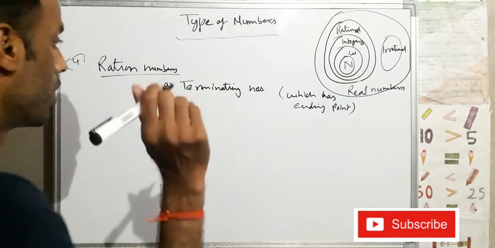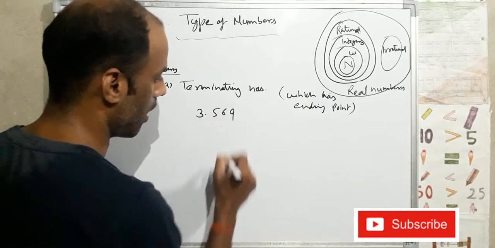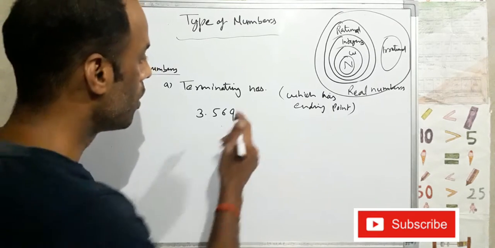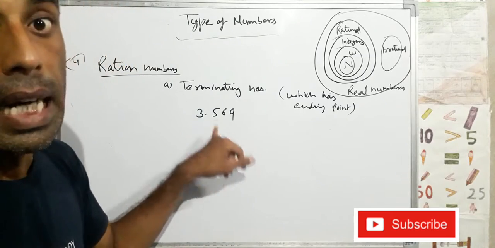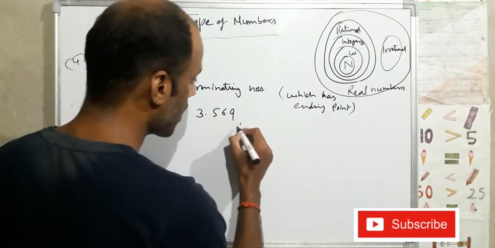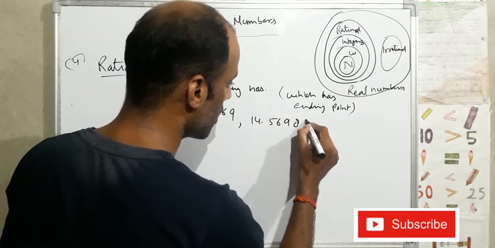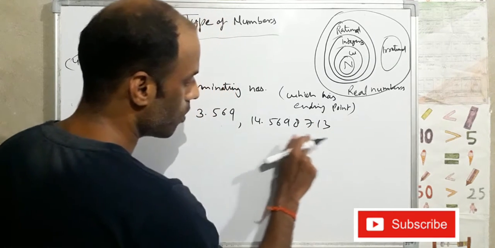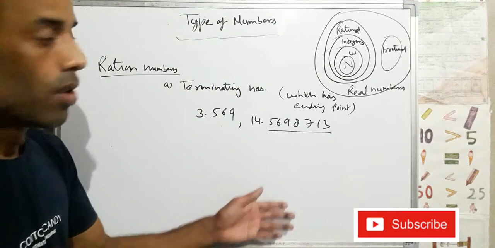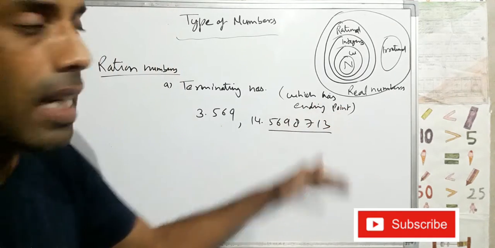Suppose 3.569. Here 1, 2, 3 digits are there only. So this is called terminating number. Terminating means the end. Next, suppose 14.5698713. 1, 2, 3, 4, 5, 6, 7 digits are there. So this is also called terminating number.